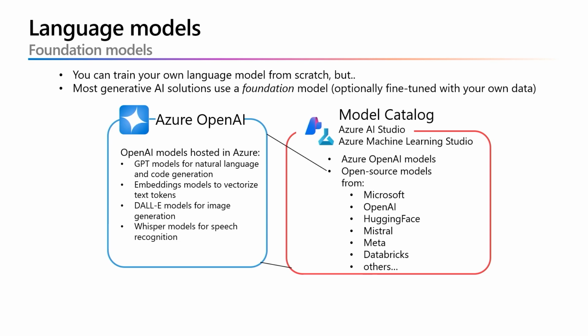The Azure OpenAI models are included in the Model Catalog, a curated source of models for data scientists and developers using Azure AI Studio and Azure Machine Learning. In addition to the Azure OpenAI models, the Model Catalog includes the latest open source models from Microsoft and multiple partners, including OpenAI, Hugging Face, Mistral, Meta, and others.